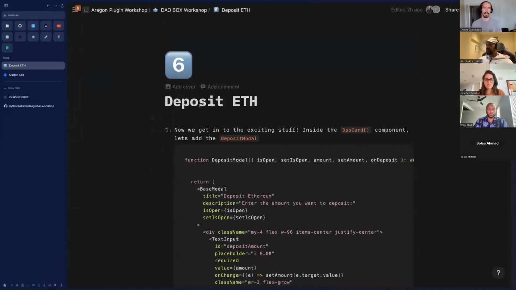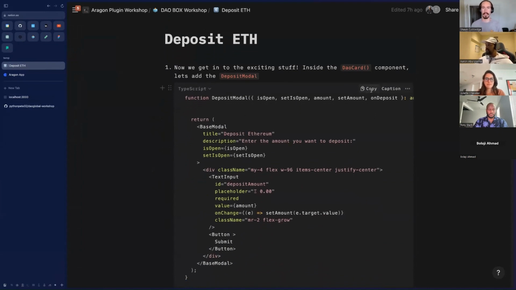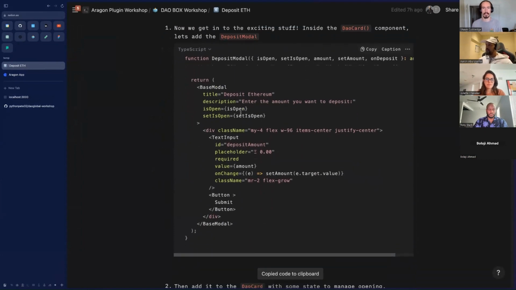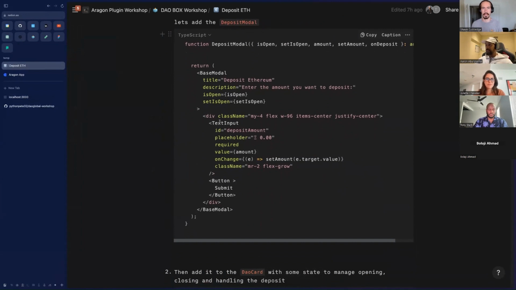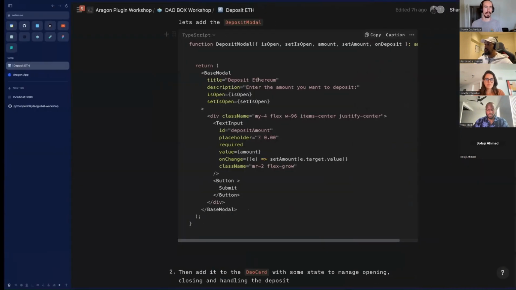We're going to implement that deposit ETH button. Inside this boilerplate, we've also got a base modal here. Inside that modal, I'm going to put in a text input and a button so we can specify how much we want to put in.